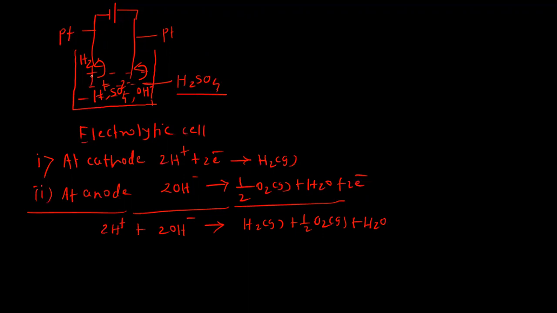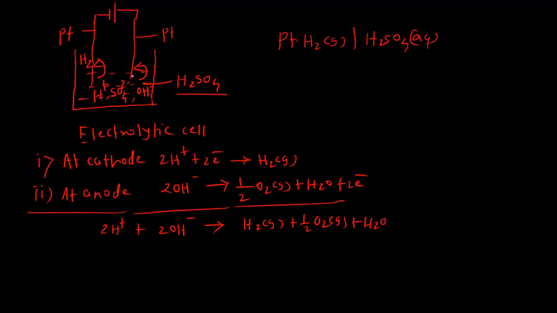But during the electrolysis process, once the gases are released at the respective electrodes, there is a formation of active gas electrodes. As hydrogen gas is released at the cathode, it will constitute the active gas electrode. So that gas electrode can be represented in this way: hydrogen gas in contact with aqueous sulfuric acid solution.